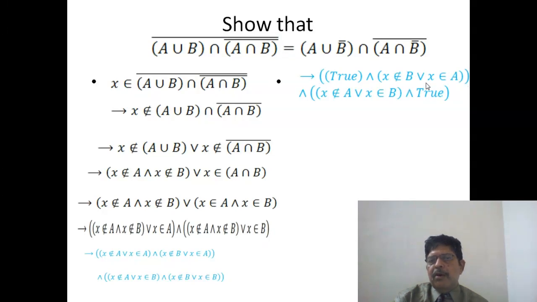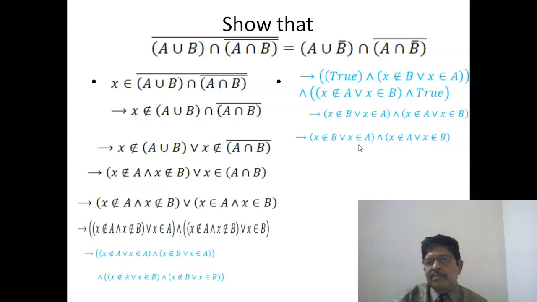X does not belong to B, or X belongs to A. So this entire thing is equivalent to only this part, just like 2 into 1 is 2. So this part is equivalent to this part, and similarly this part is equivalent to this part. So we get the conjunction of these two disjunctions. X does not belong to B, or X belongs to A, and X does not belong to A, or X does not belong to B complement.